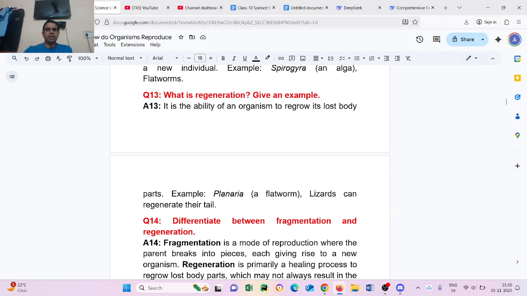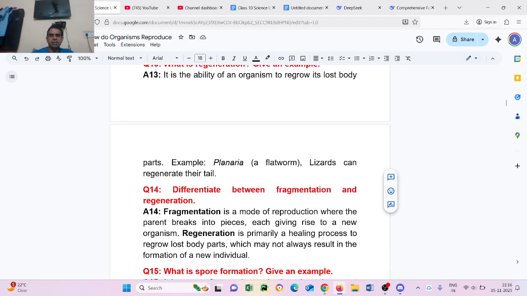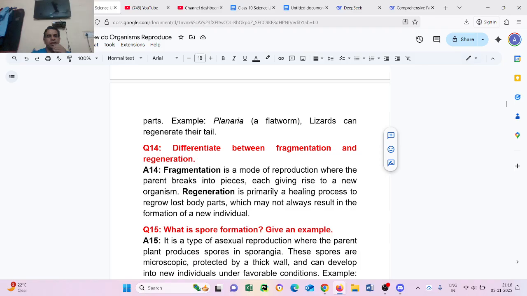Question number 14: Differentiate between fragmentation and regeneration. Fragmentation is a mode of reproduction where the parent breaks into pieces, each giving rise to a new organism. Regeneration is primarily a healing process to regrow lost body parts, which may not always result in the formation of a new individual.